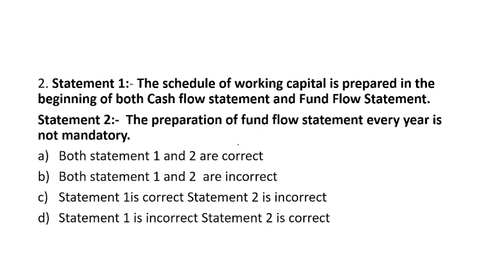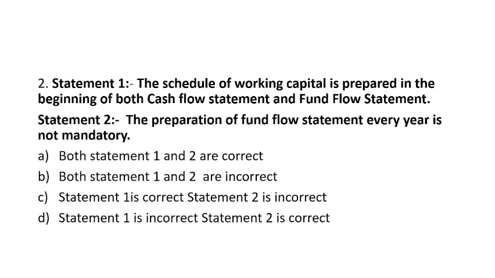So basically working capital, we all know that it is current assets minus current liabilities. But in case of fund flow statements, first of all we need to make the working capital schedule, and then we are able to calculate the fund from operations. But in cash flow statement, we just have to categorize the activities into investing, financing and operating activities, and we frame the cash flow statement where we have to match the cash outflow with the inflow.